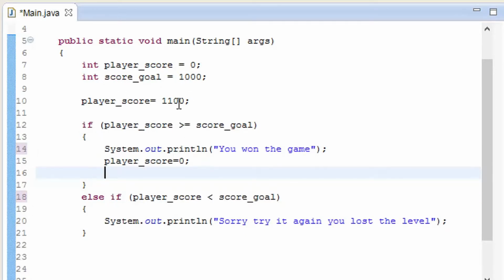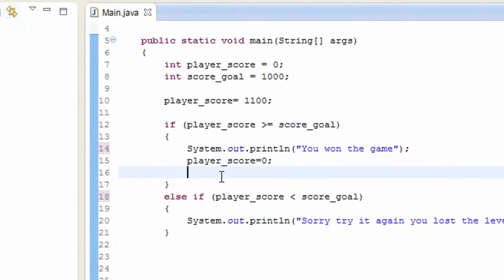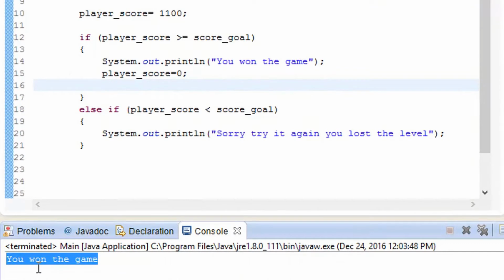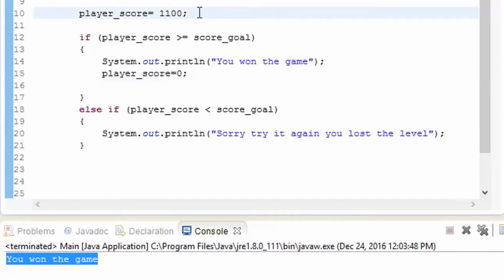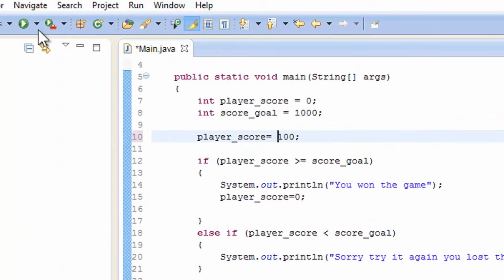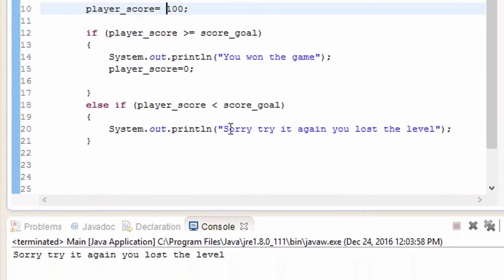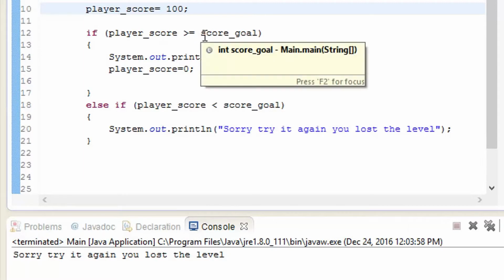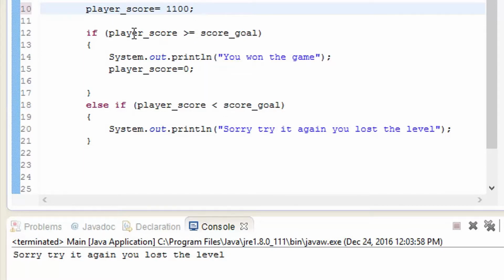So now the score is higher, so it is going to show you won the game. Let's go ahead and check that out. Here you see that you won the game, and this was try again later. What if I keep it 100 and play that? It is going to say sorry, you have lost the game. So let me keep it 1000 again, and there you see.